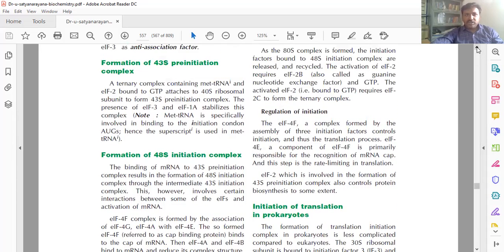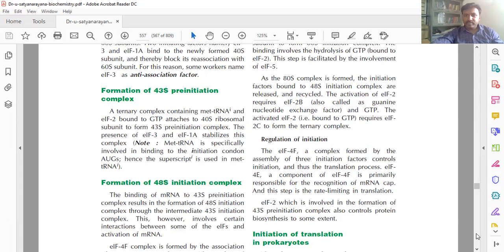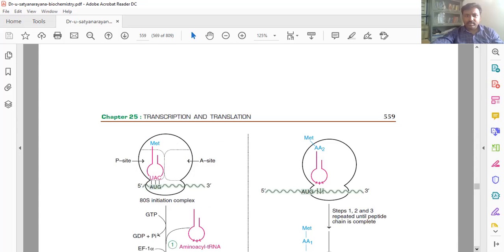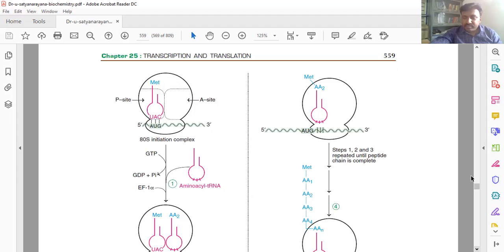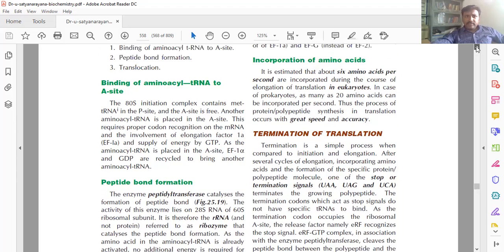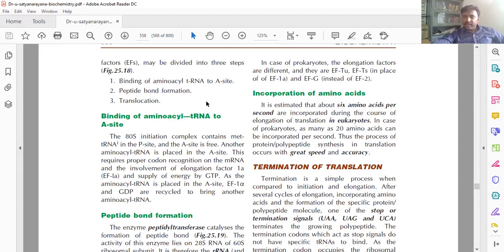After the initiation complex, next is elongation, the step after initiation. Elongation has three steps: binding of amino acid tRNA to the A site, peptide bond formation, and translocation. In the elongation process, the first step is the binding of amino acid tRNA to the A site.